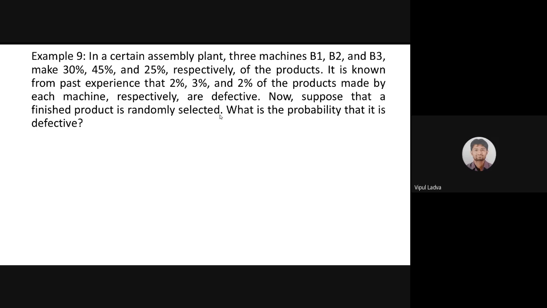You are a student of MU, but this subject is also offered at GTU. So this is a similar question, the same question I chose from a previous GTU paper. So can you identify whether we will take the help of total probability or not?